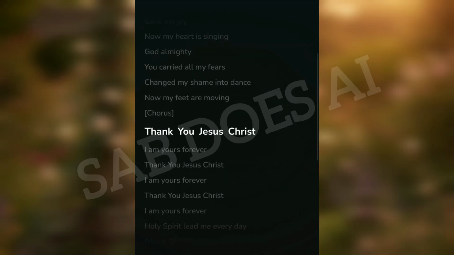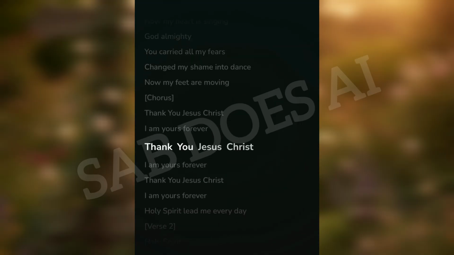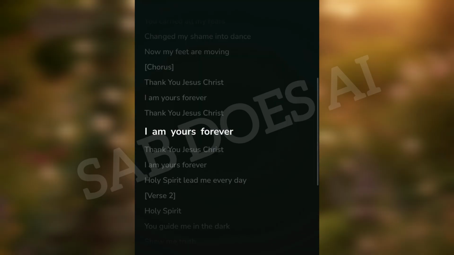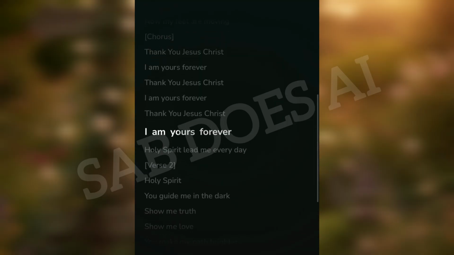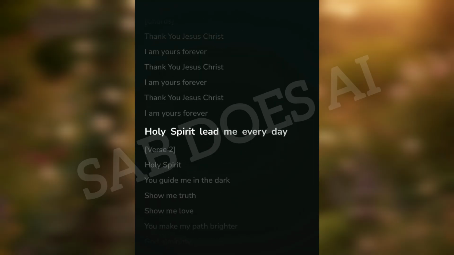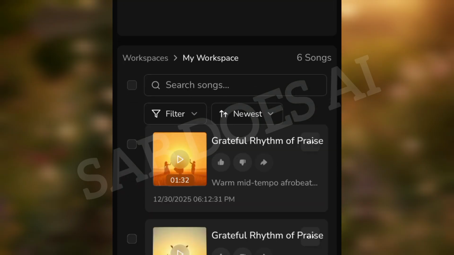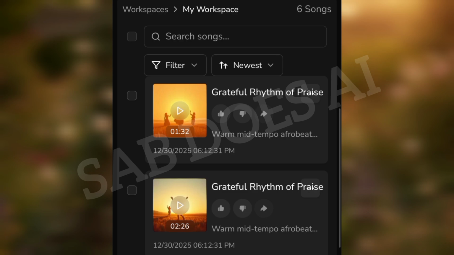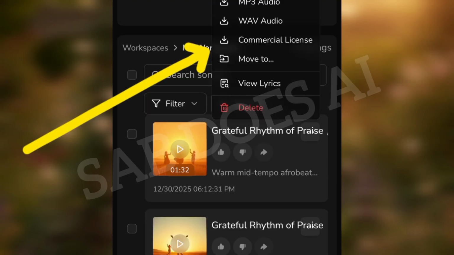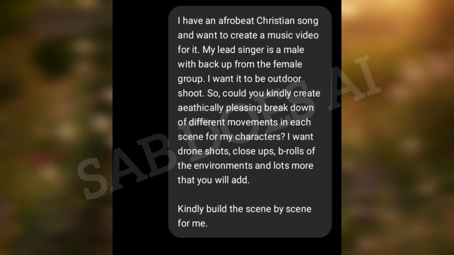Honestly, the output was great, very great. The production is like high budget, very high budget, and I was really confused about which of the sounds to go with because the 2 were amazing. Yes, it was really difficult to choose between the 2 sounds. These are the 2 outputs here for the same song, for the same prompt, and you can go ahead to download your song in MP3 wave format.